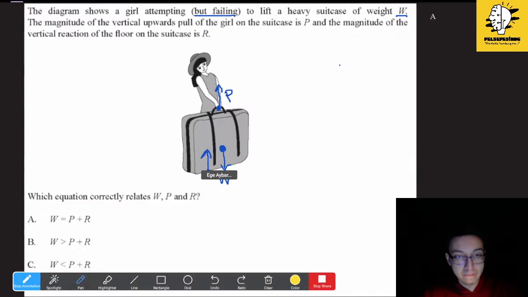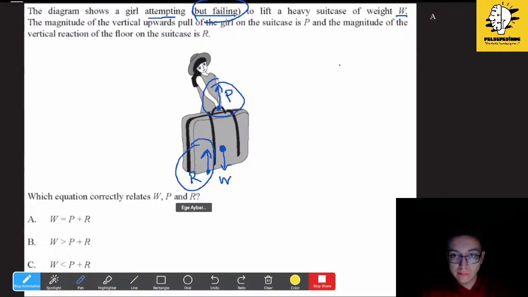Okay. So guys, we need to be really careful in this part, because it says it shows a girl attempting but failing to lift. The important part here is about the equilibrium. Wait a second, I forgot to put it. The most important part here is to have an equilibrium, because when we add these parts, the girl is not exerting enough force, and the suitcase is not moving.